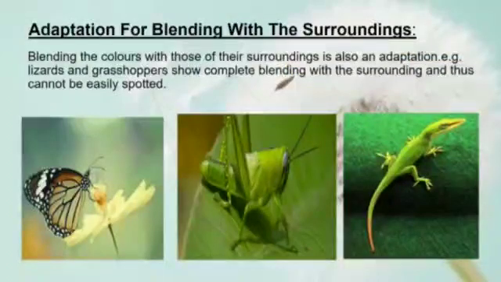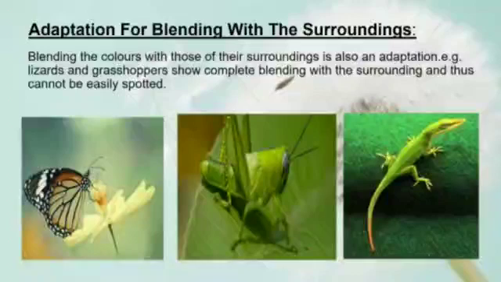Adaptation for blending with the surroundings. We cannot easily spot a colorful butterfly, lizard and grasshopper as shown in the picture. They get camouflaged among grasses and parts of plants like stems, leaves, flowers, etc. That is because their color blends with that of their surroundings.